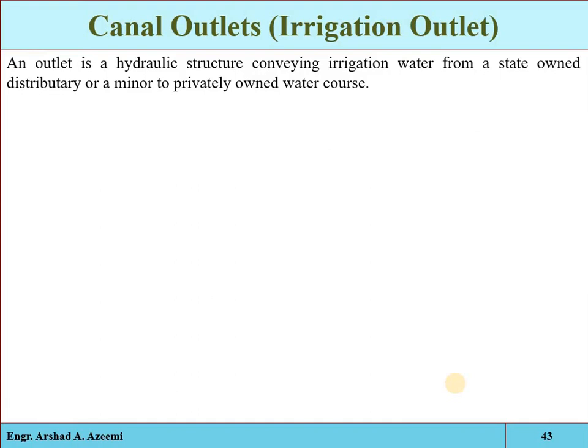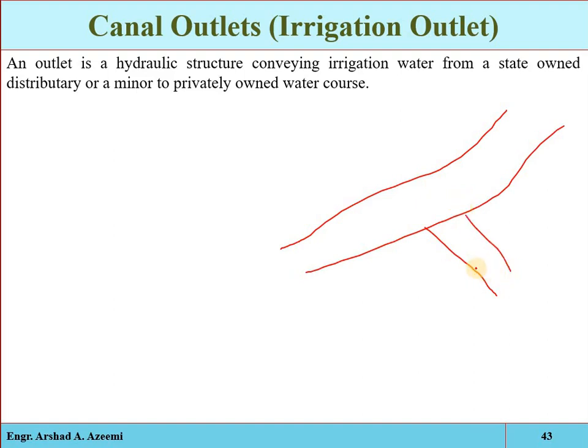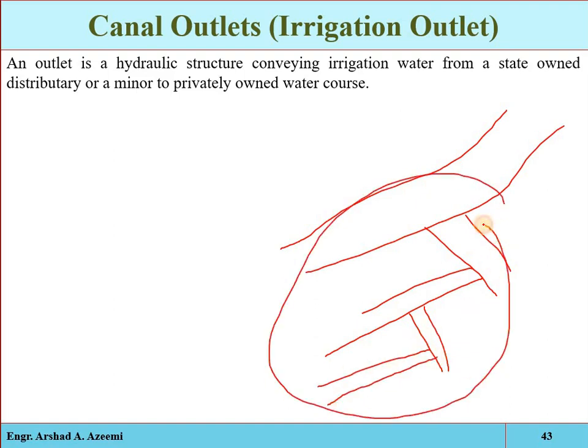An outlet is a hydraulic structure conveying irrigation water from a state-owned distributary or a minor to privately owned water courses. As we have already discussed, for example, we have a natural river, and here we are taking the main canal, then we have the sub-main canal, then the major distributary and the minor distributary. Up to here, that is the state-owned property, and after the minor distributary we take out the feed channel or the water courses, which are under the control of the farmers. At this point, when the water is conveyed from the state-owned property to the farmer-owned, private-owned property, this point is called the outlet structure.